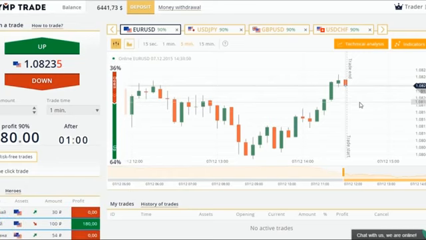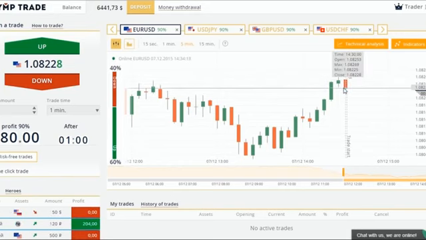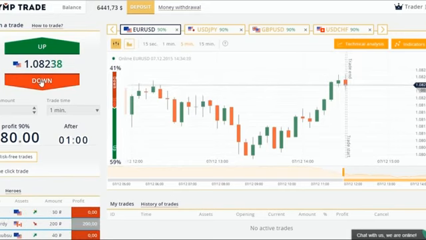So here is the most important point. In order to compensate for losses in case of the incorrect forecast, I double the trade amount if the transaction has failed. And I open this trade according to the color of the previous candlestick. If the candlestick was green, I open the transaction according to the uptrend. If the candlestick was red, I open the trade according to the downtrend, having first doubled the trade amount.